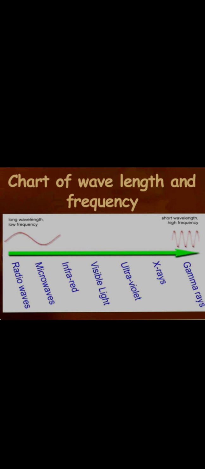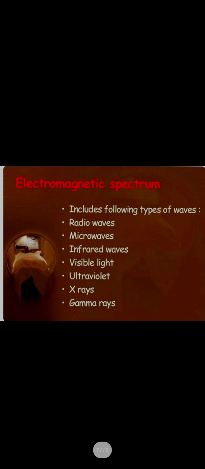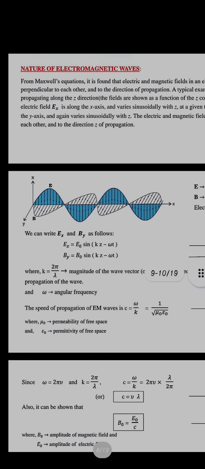So the highest frequency is of the gamma rays, which have the shortest wavelength. The lowest frequency is of the radio waves, which have the longest wavelength. Here you can see the different ranges: the highest frequency is of the gamma rays and the lowest frequency of the radio waves, and the highest wavelength is of the radio waves and the lowest wavelength of the gamma rays.